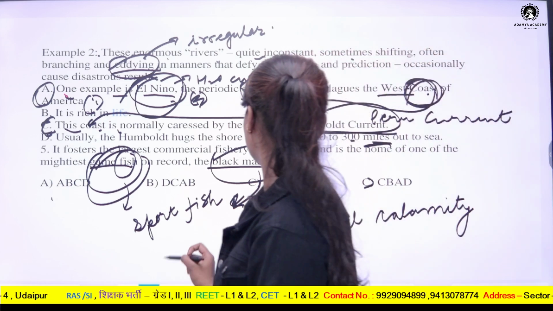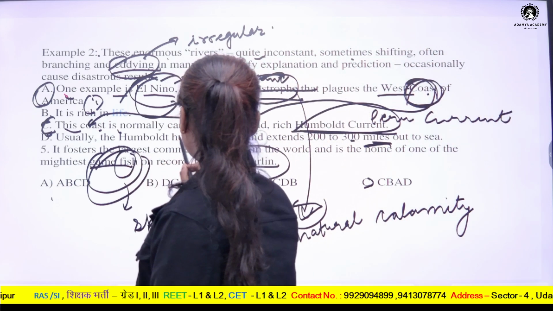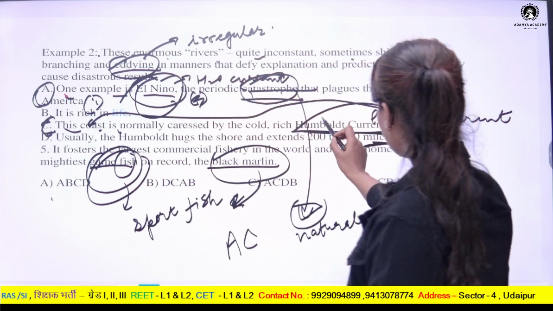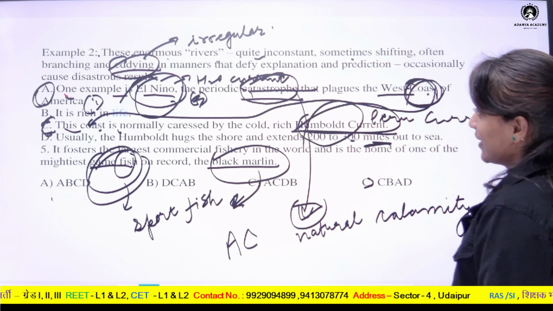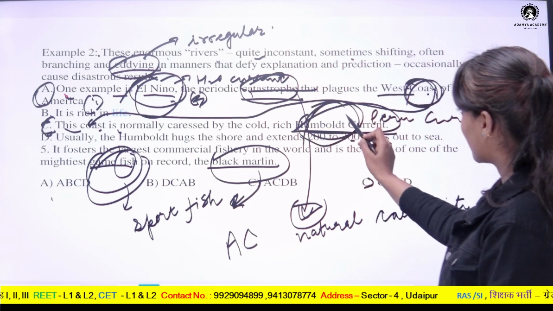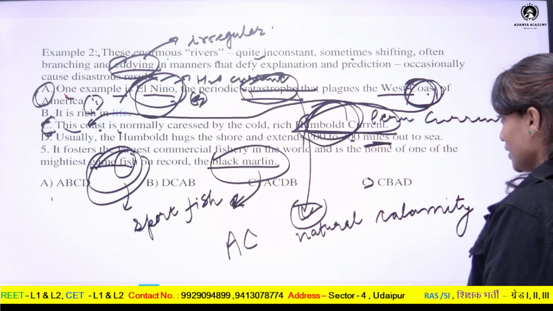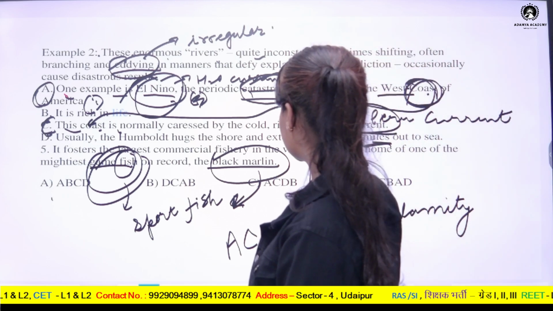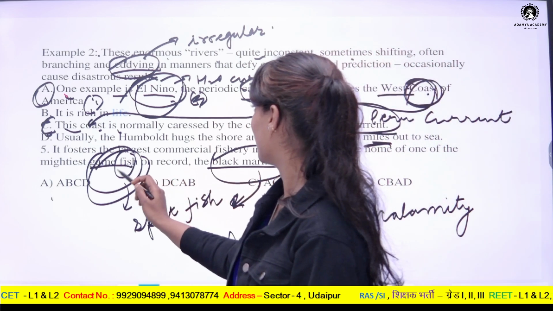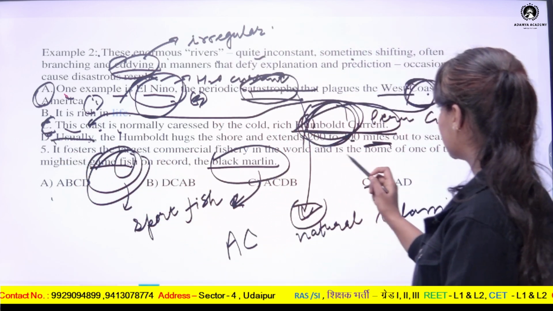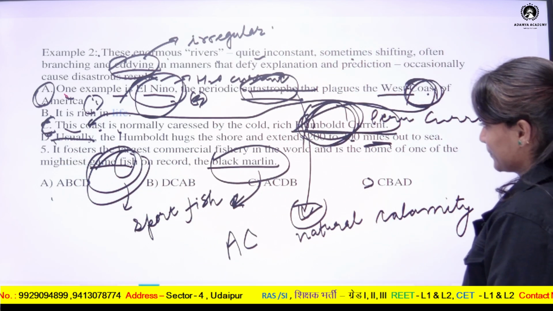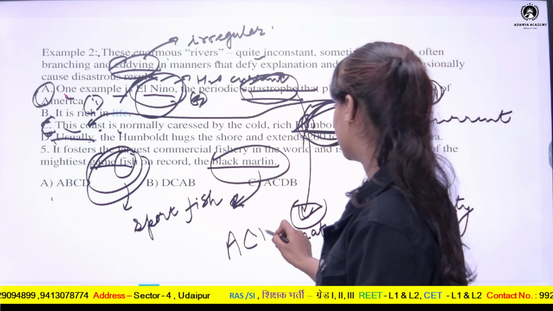Then, usually the Humboldt hugs the shore, and now here another noun has been used which is introduced for the first time. So then we have to describe this noun in a subsequent statement, and the subsequent statement in which its description is happening is point number D. Usually the Humboldt hugs the shore and extends 200 to 300 miles. So here D will come.